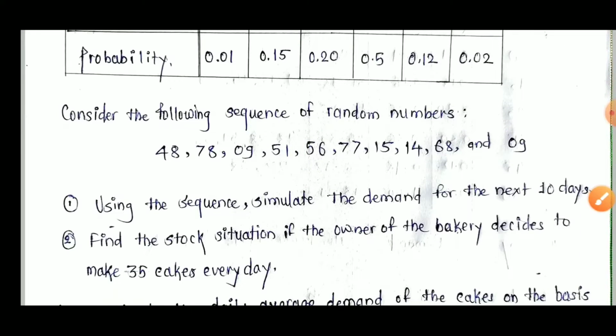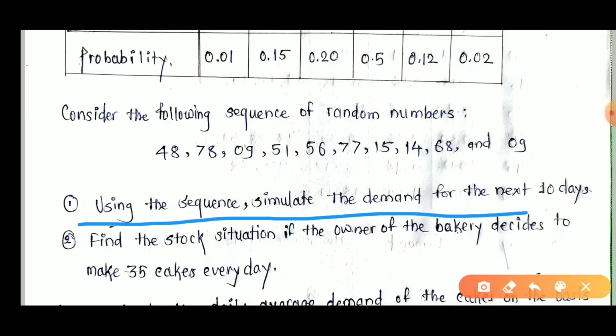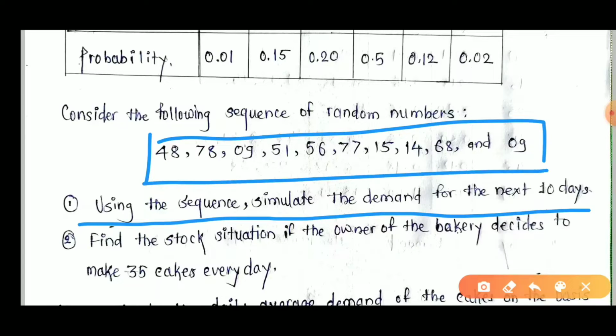Now the question is: one, using the sequence, simulate the demand for the next 10 days. Means here 10 random numbers are generated, and according to these 10 numbers we have to simulate the demand for the upcoming 10 days.